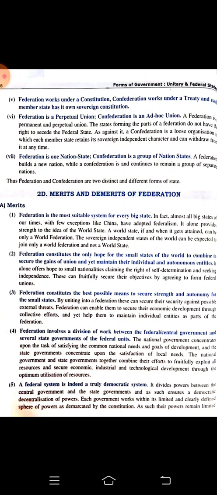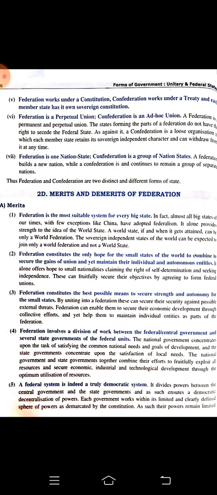we have to go for federation. Federation constitutes the best possible means to secure strength and autonomy of small states, right? As the small states are there, the representatives or the state government can actually understand the need and want of that particular state. It is not possible for the central government to understand. Someone sitting in Delhi cannot understand the need of a person sitting in Chennai or Assam.